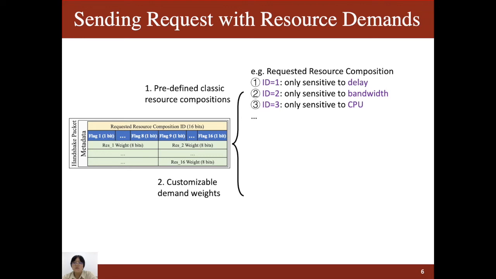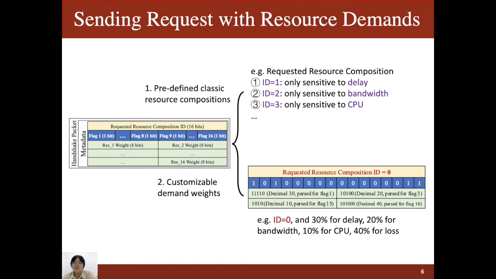We also allow a client to have customizable resource demands. To achieve this, the resource composition ID should be set as 0, and the flag field and the weight field should be set with detailed resource demand information. Each flag byte corresponds to a given resource type, and each 8 bytes are the weight.